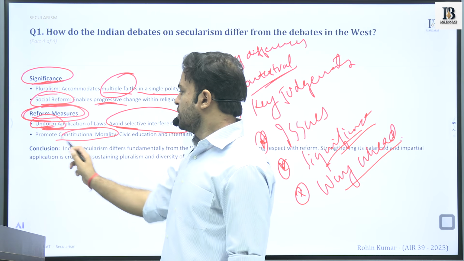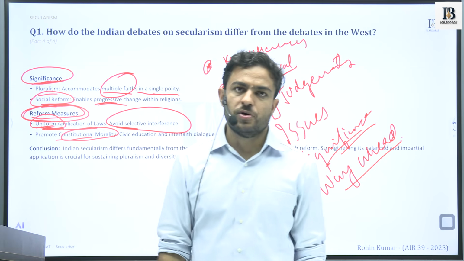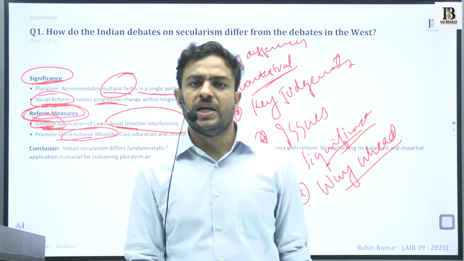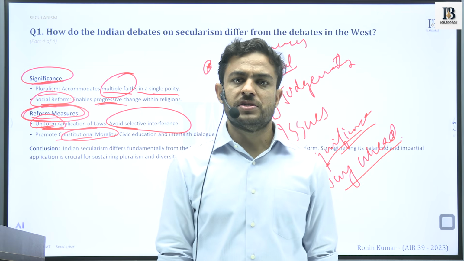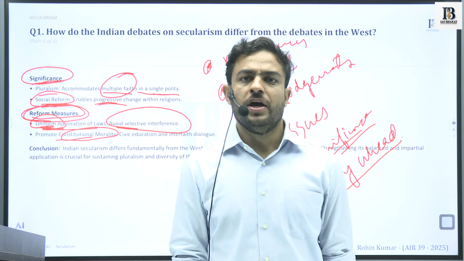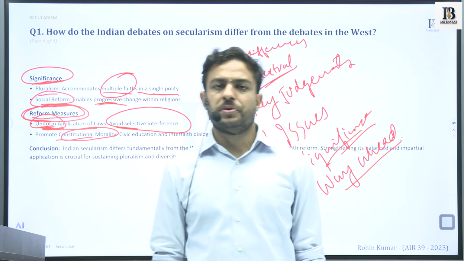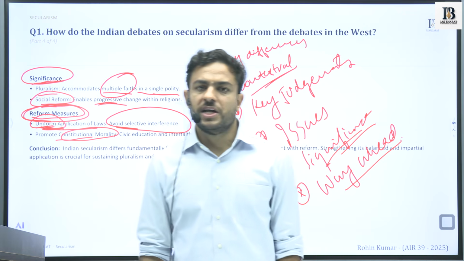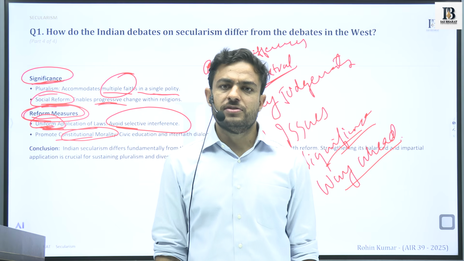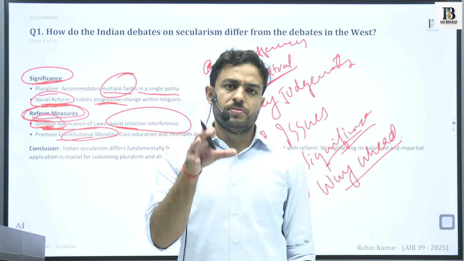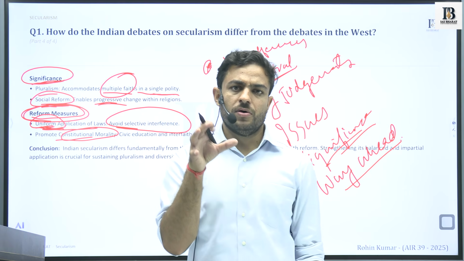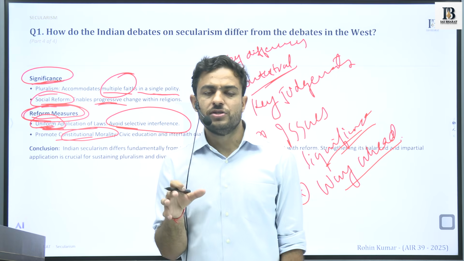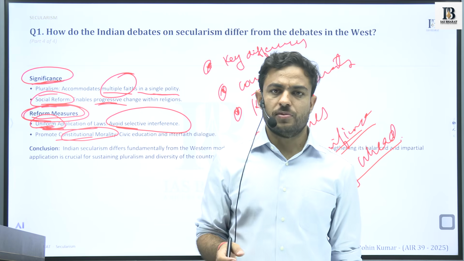Second is that it should promote constitutional morality. Our constitution has certain principles which exist at the core of it, which promote the basic human life. It protects certain natural rights of humans. So the principles of secularism in India should promote this constitutional morality.